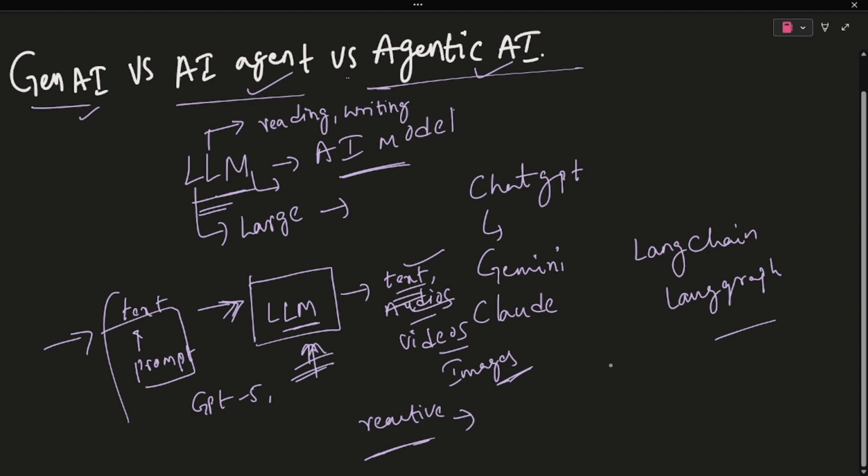This is simple generative AI. Generative AI simply means generating something new, right, by using large language models. We can also create Gen AI applications like simple chatbots.